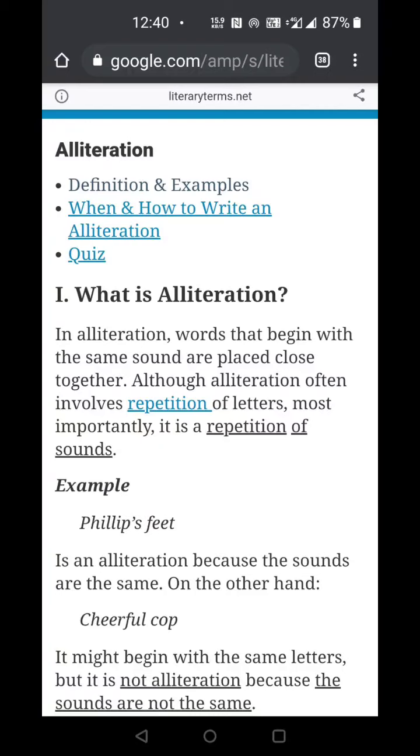Now an important point to remember is that alliteration does not depend on letters or alphabets, but it depends on the sound. For example, if I say "cigarette" and "chase," cigarette starts with C, chase starts with C, but the sound is different. One has an s sound, chase has a ch sound. This is not an alliteration.